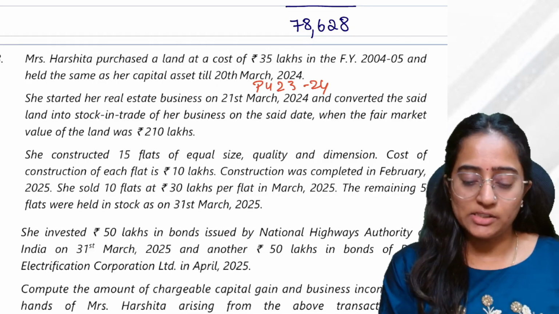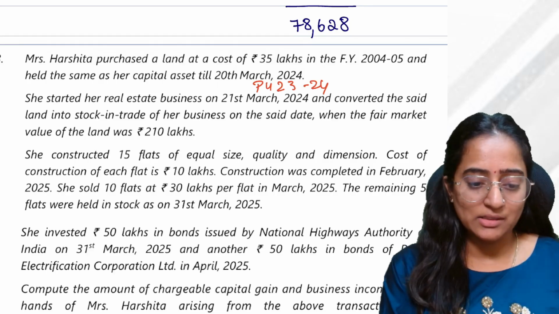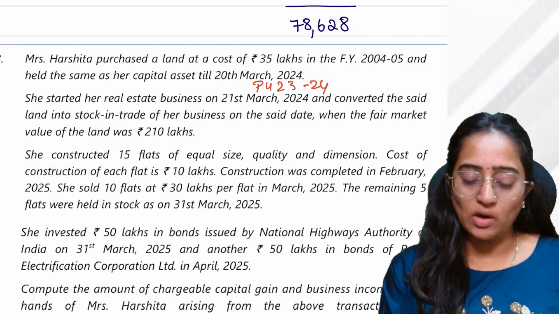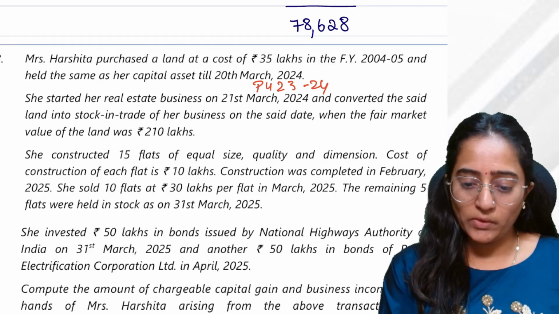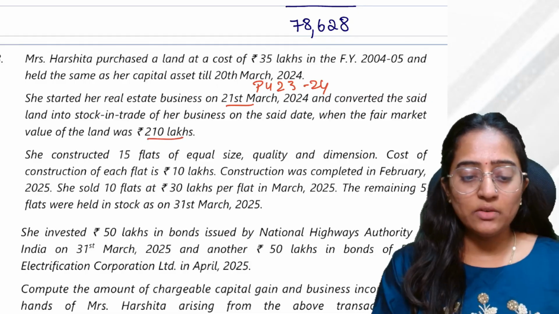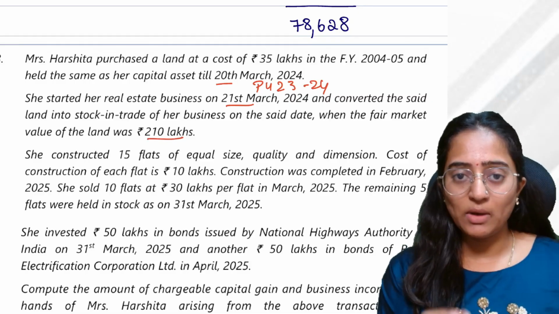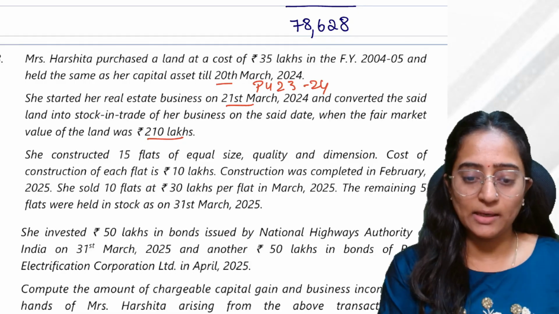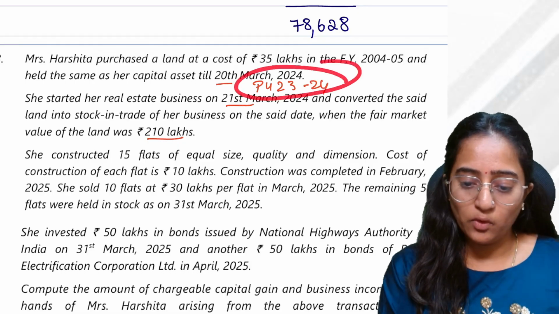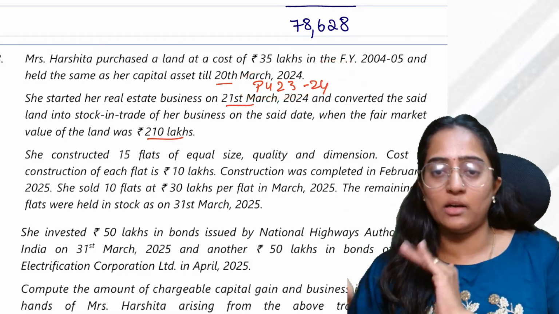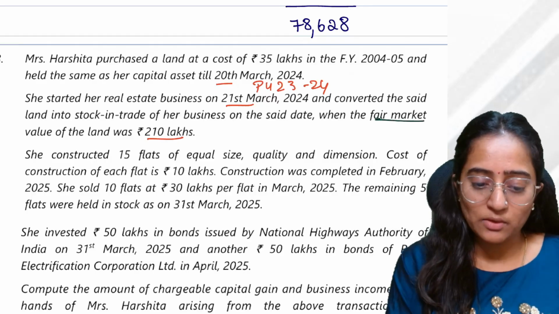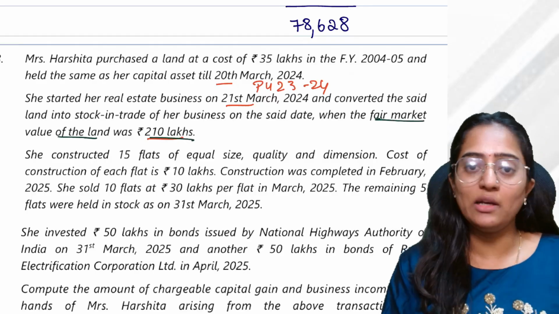She started a real estate business on 21st March and converted the said land into stock. On the same date, when the fair market value was 210, she converted it. Till 20th March, she had held it as capital asset, correct? Post that, in PY 23-24, she converted her capital asset into stock in trade. So the date of conversion, the fair market value becomes important in this case, 210 lakh.